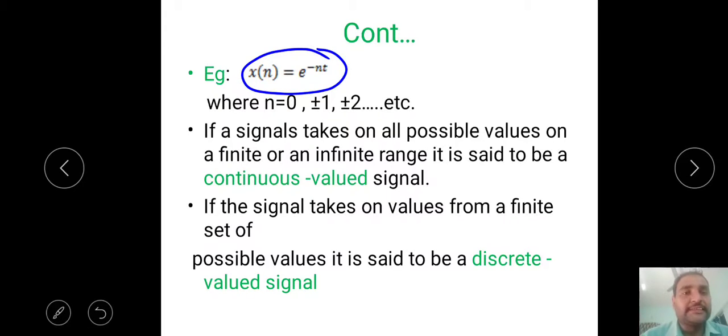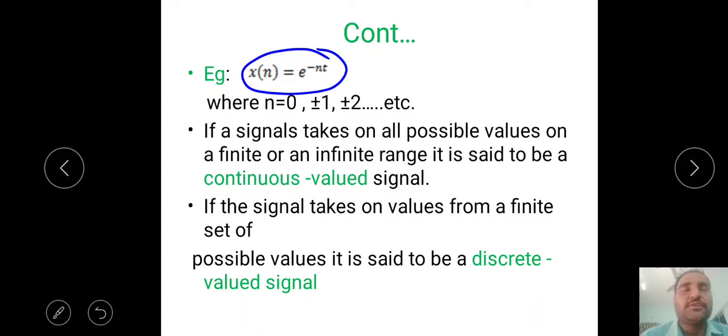Next, continuous valued and discrete valued signals. If a signal takes on all possible values on a finite or infinite range, for example from minus 10 to 10 or from minus infinity to infinity, that means minus 10, minus 9.999, minus 9.888, minus 9.777, all values are taken, not only integers, all the decimals are taken.